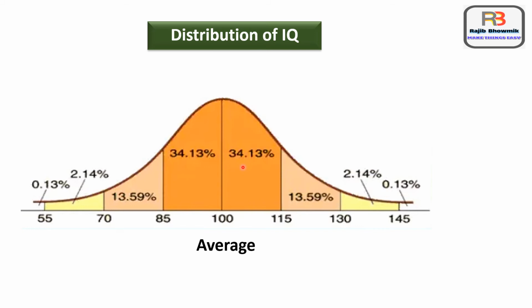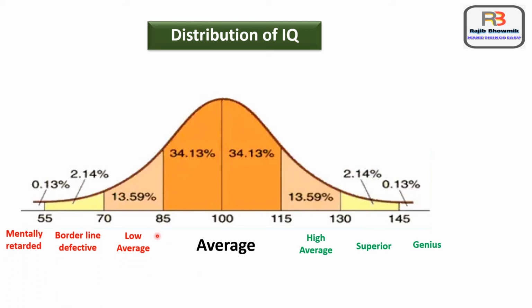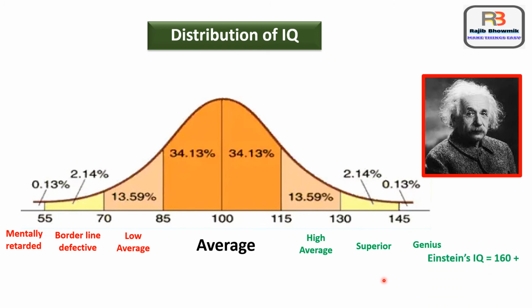If these scores are plotted on a graph, we'll get a bell-shaped curve like this I have shown in the picture. Now, if we see that high average, superior, genius, these are in this direction, and low average, borderline defective, mentally retarded, these are in this direction. But compared to the area of average, these areas are less. Einstein's IQ was found as 160 plus, which is falling in this area.